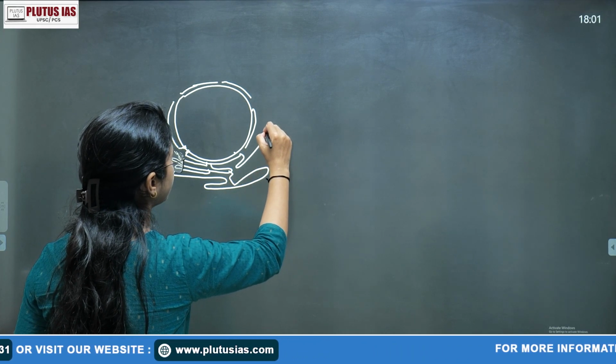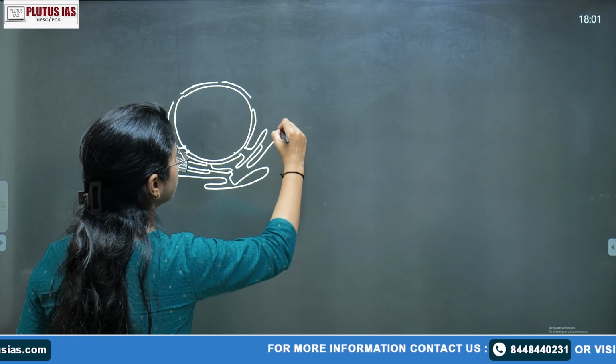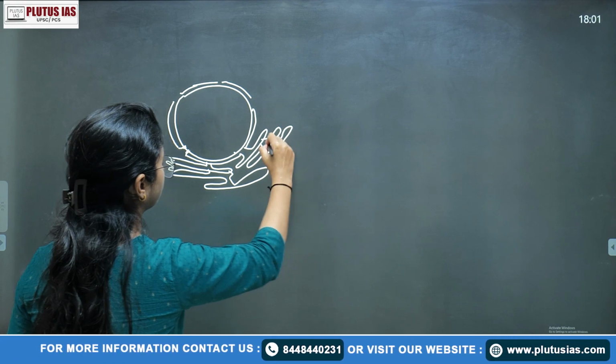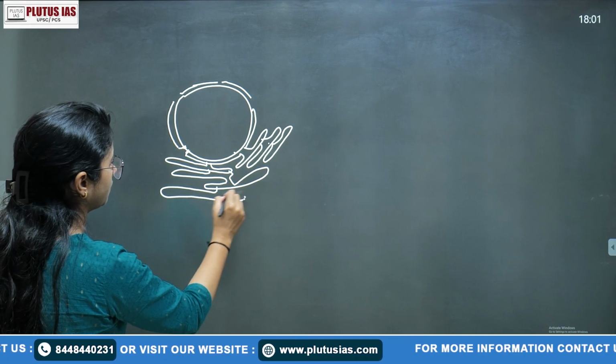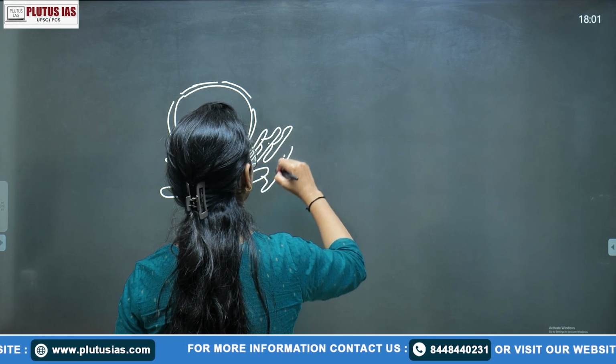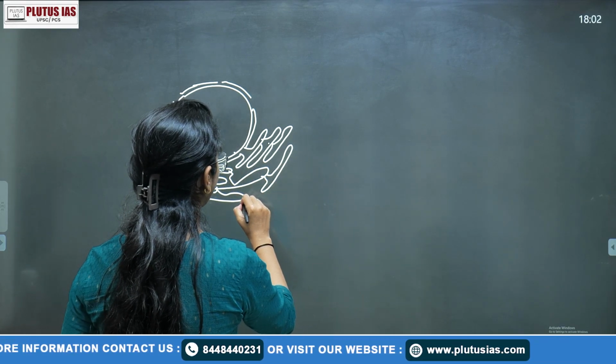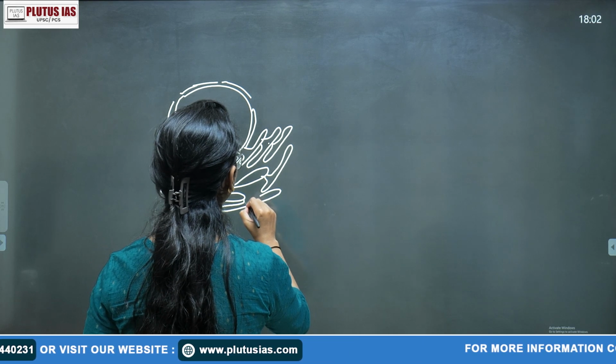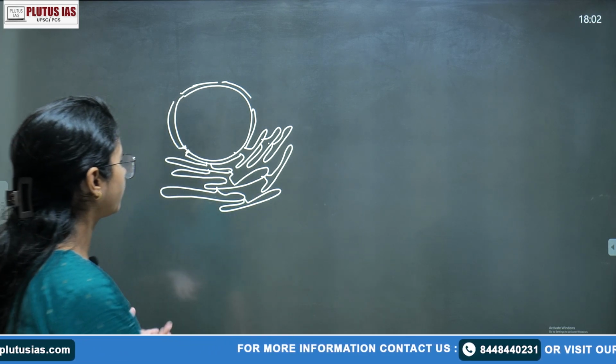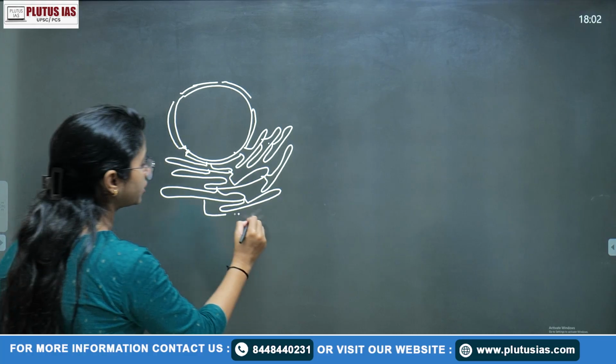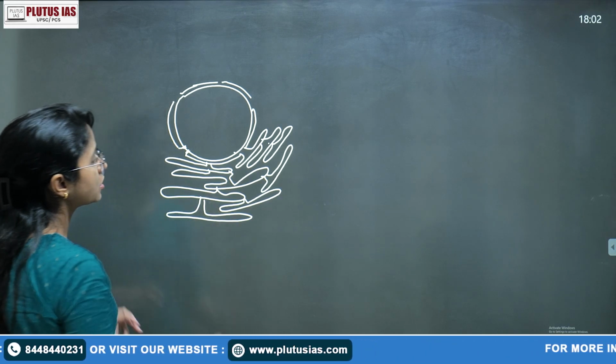Here the ER is found. Even if the question does not demand it, you can make the structure or the diagram. So this is your ER.